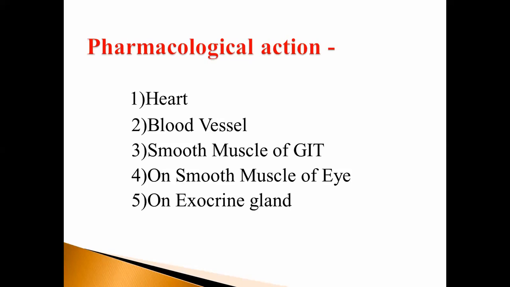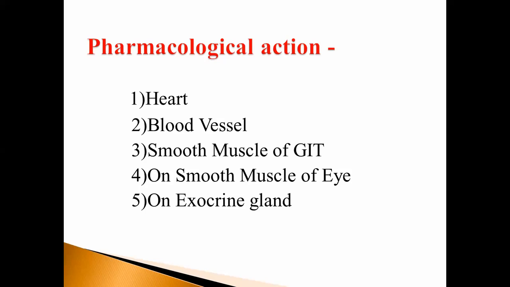Then next, on the smooth muscles of the eye, atropine produces mydriasis, cyclopegia, and photophobia. It shows an increase in pupil size. What is the acetylcholine action on the smooth muscles of the eye? Meiosis, which decreases pupil size. And atropine shows mydriasis, that is, dilation of the pupil or increase in pupil size.